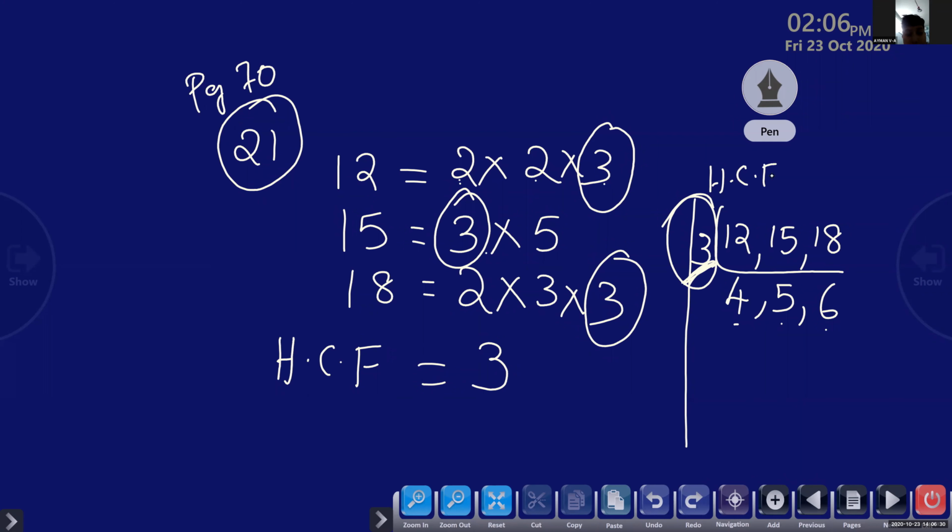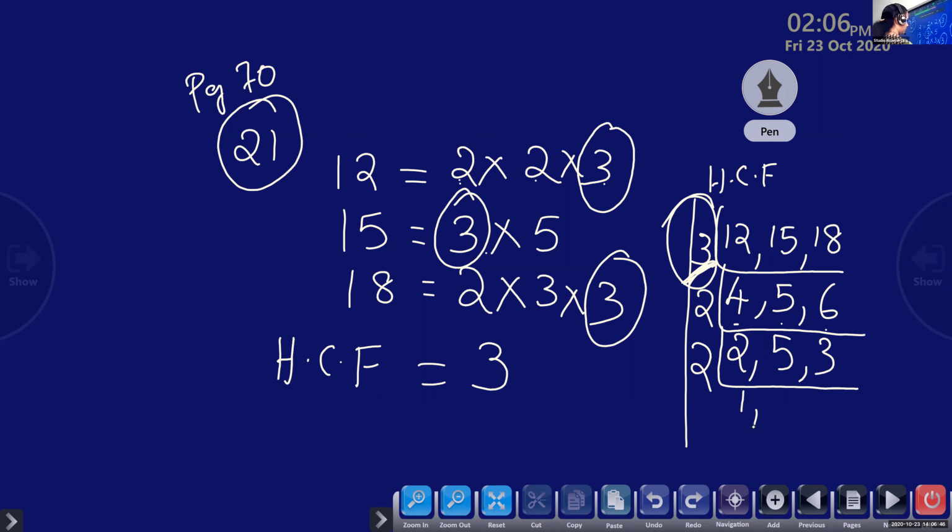Now for LCM, Chinmay, please look at the board. I will show you how to reduce till 1. Now here 2 2s are 4, 5 we will write same, 3 2s are 6. Again we can take 2: 1, 5 we will write same, 3 is also same. Now again we can take 3: here 1, 5, 3 divided by 3 is 1. Now again we can take 5: all 1, 1, 1. Understood?